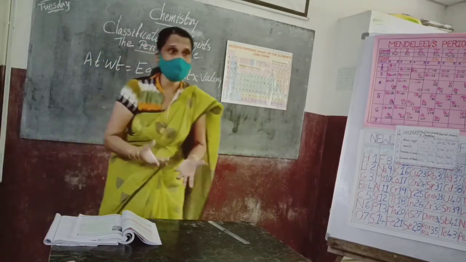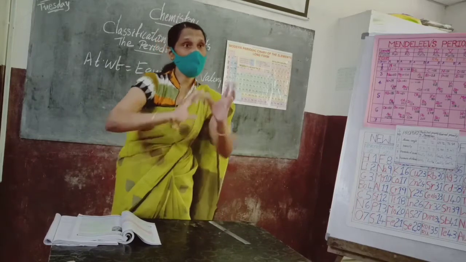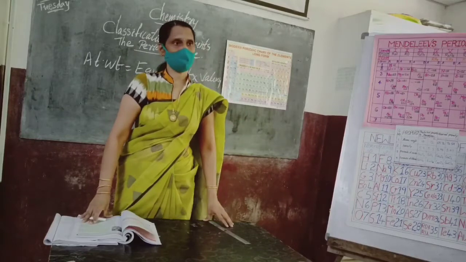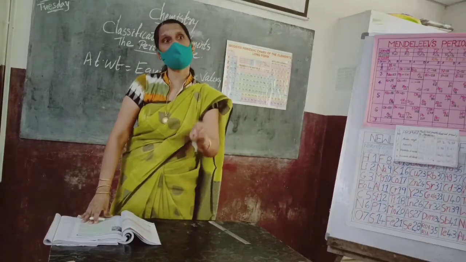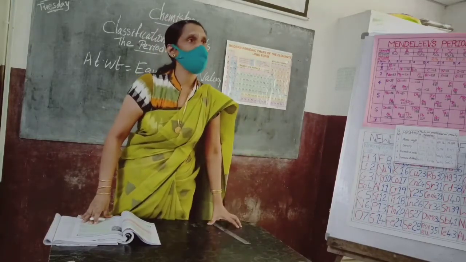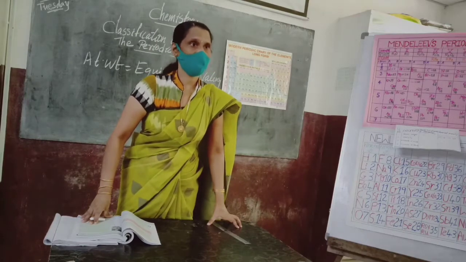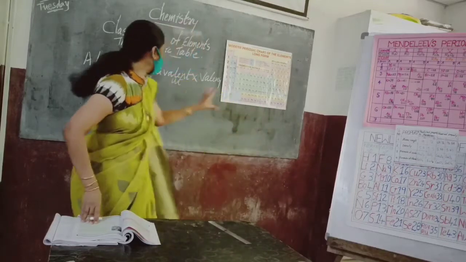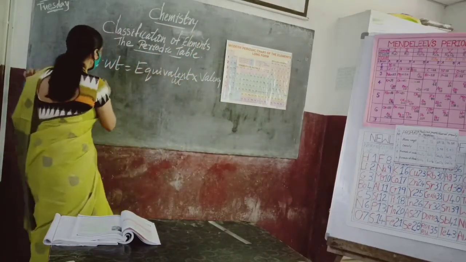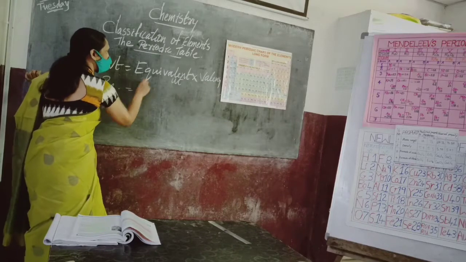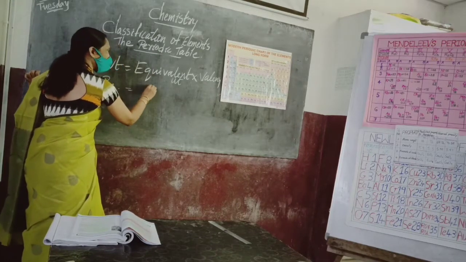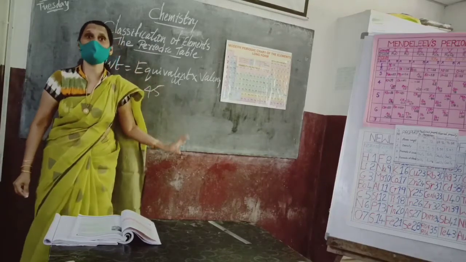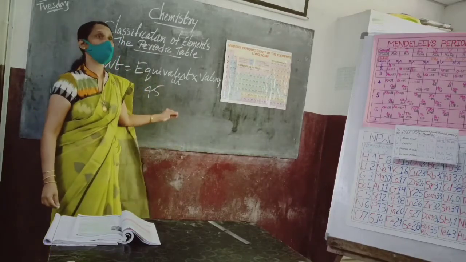The weight of any substance equivalent to 8 grams of oxygen, or otherwise 1.008 grams of hydrogen. That is equivalent weight. So the equivalent weight of beryllium was found to be 4.5.